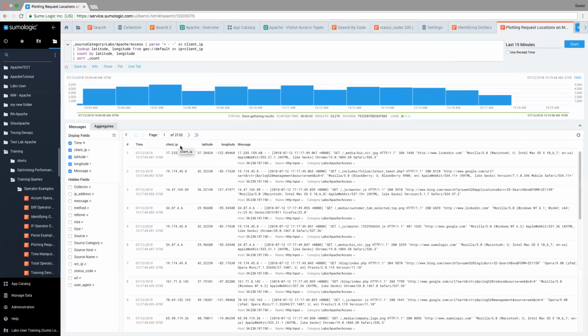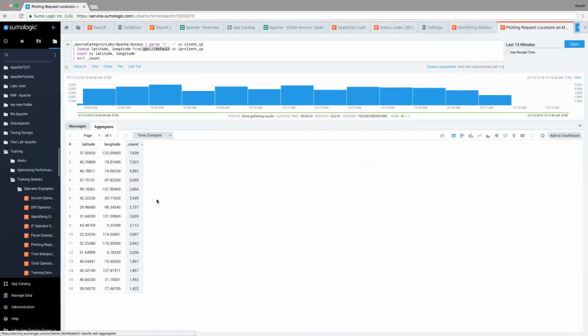Then, as long as the IP address is public, you can use a geo lookup up here, or we would actually do it for you, to determine the latitude and longitude of that IP address. You can also look up additional information, so you can see the city of that IP address, the state, the country, and the country code as well. And so let's say I want to see a count of where my people are, or where my traffic is coming from.